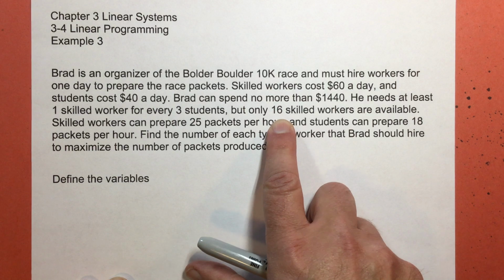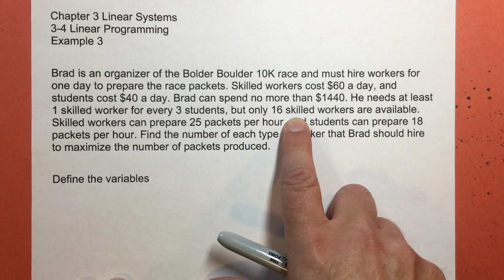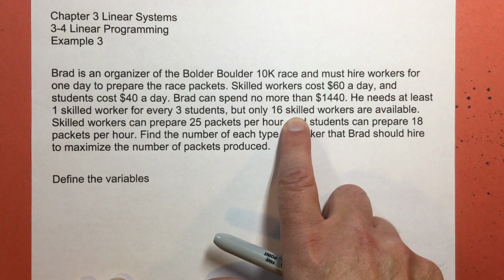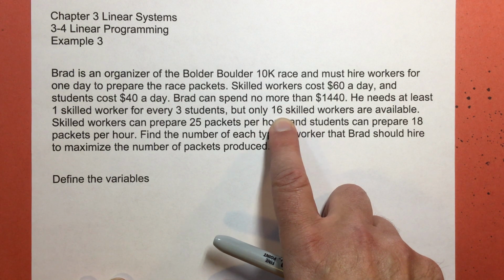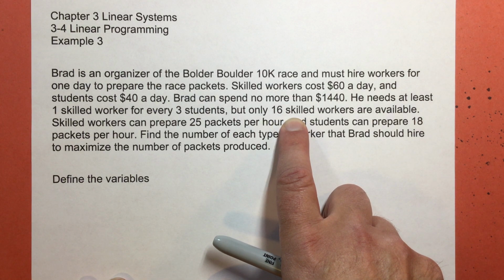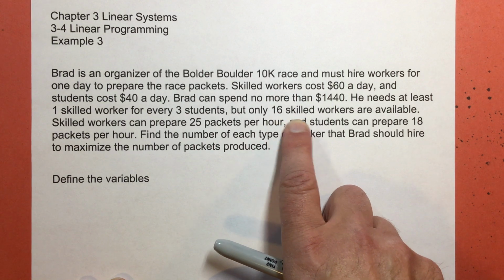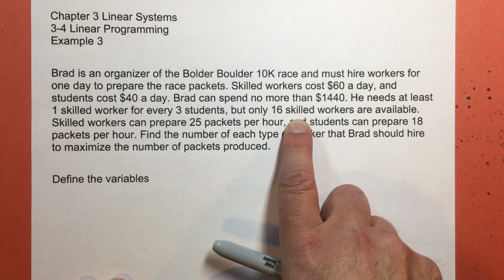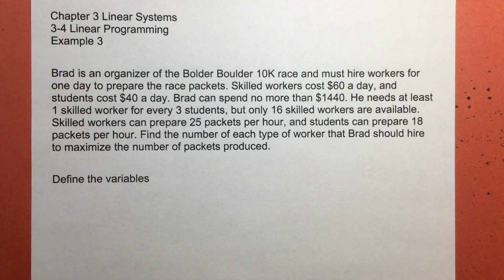He does have another constraint. He's only got 16 of the experienced skilled workers even available. So he can go up to 16, but not over 16. That doesn't mean he's going to hire all 16 of them. He just knows that only 16 of them are available. So when we work this problem out, we're going to try to find the combination of how many skilled workers and how many students he should get in order to make the most packets.